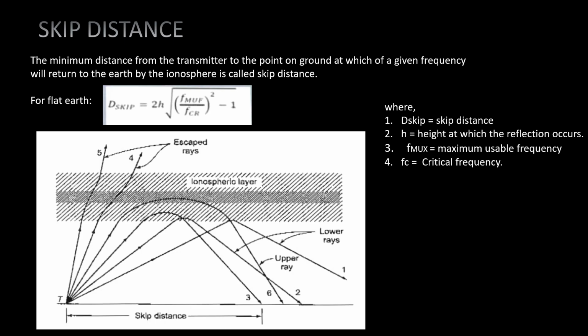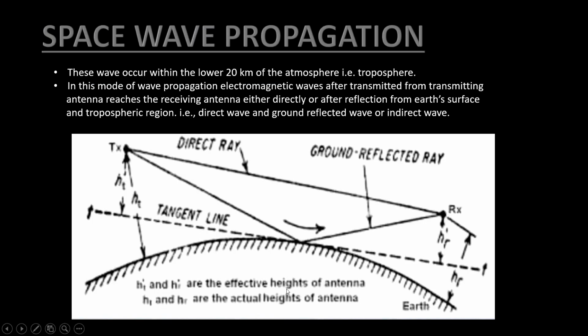Next is skip distance. The minimum distance from the transmitter to the point on ground at which a given frequency will return to the earth by the ionosphere is called skip distance. The formula of skip distance is this, and the diagram for skip distance is given here, where this is the skip distance for this wave.